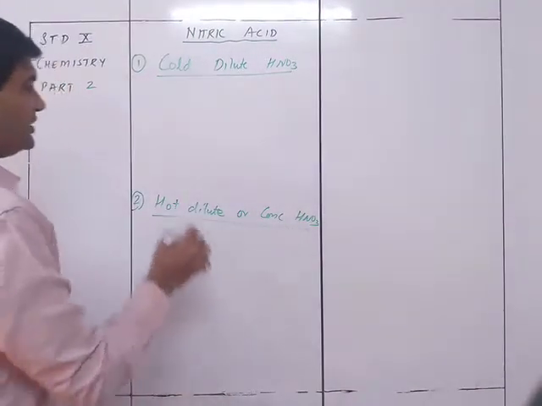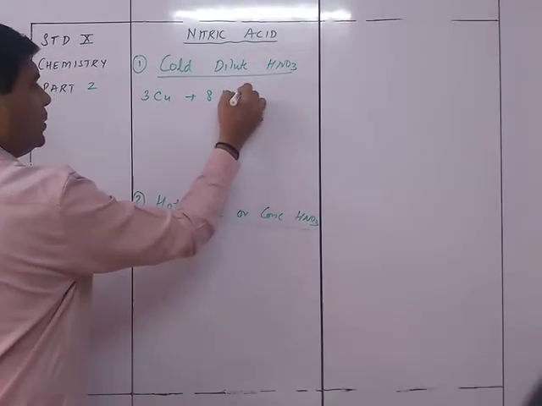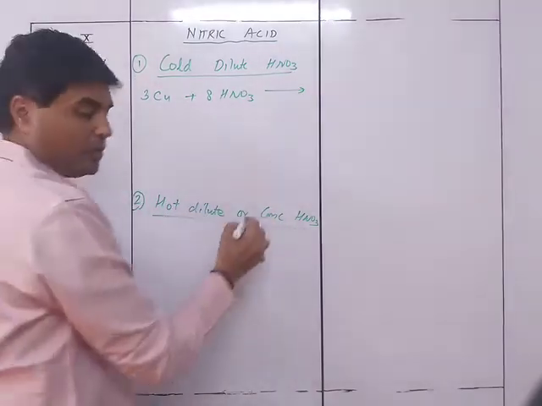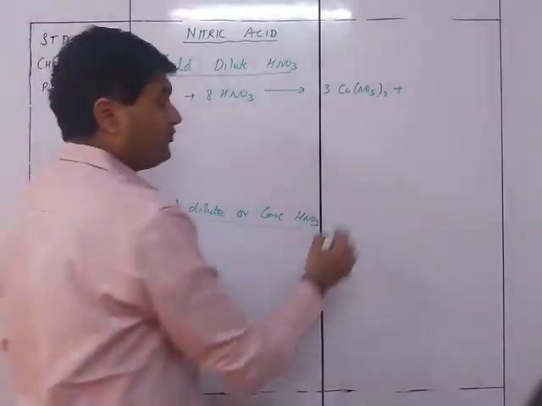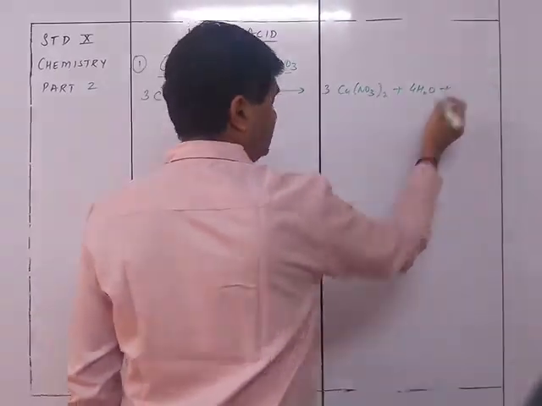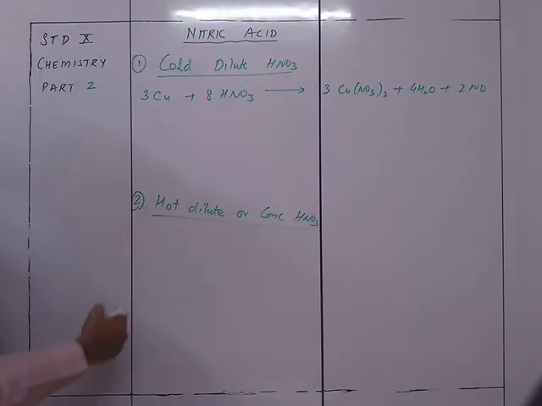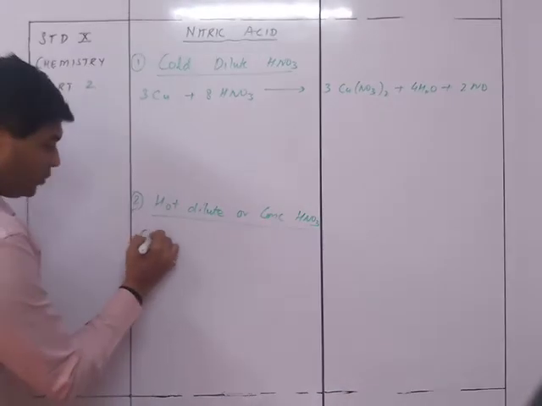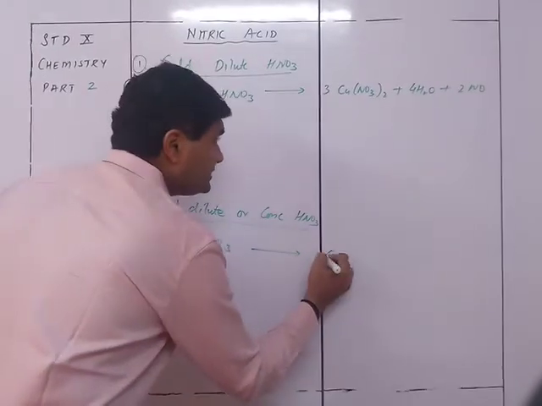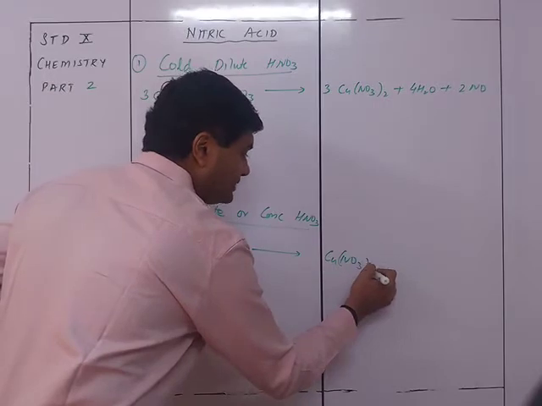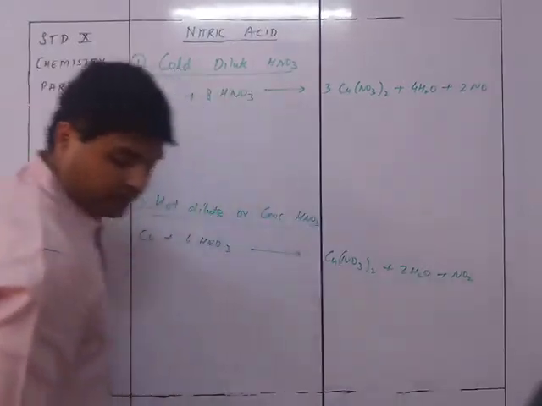Now let's see what happens with the first one. It is 3Cu plus 8HNO3 giving me 3Cu(NO3)2 plus 4H2O plus 2NO. Now let's see what happens over here. It is Cu plus 4HNO3 giving me Cu(NO3)2 plus 2H2O plus 2NO2.